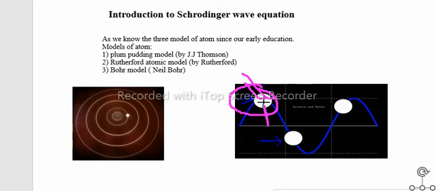This electron can be present in the lower side of the wavelength, which I have drawn below. It means we are not confirmed yet, so here is uncertainty. That's why the Heisenberg uncertainty principle becomes applicable.